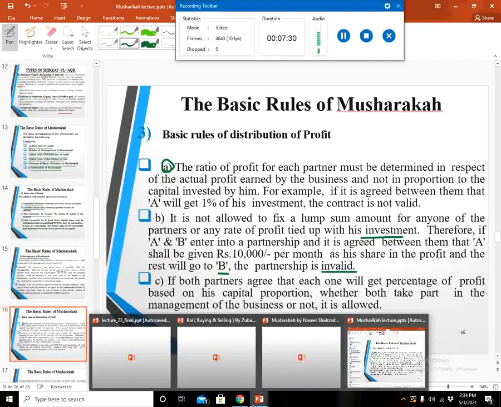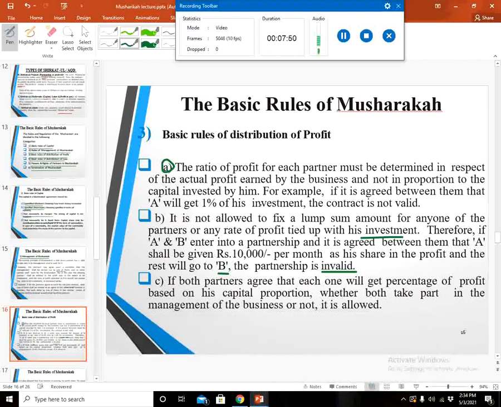It means that you cannot give fixed profit to any partner of the musharaka. The profit must be tied with the percentage of the total profit gain attained by the musharaka contract. If you fix the profit of any partner of the musharaka, the musharaka contract will become invalid.